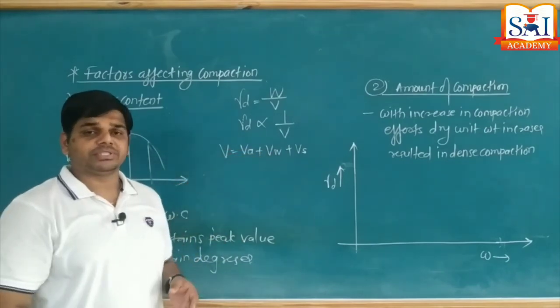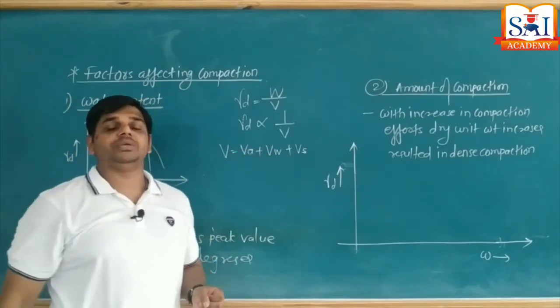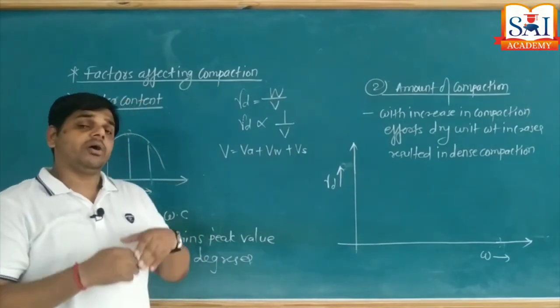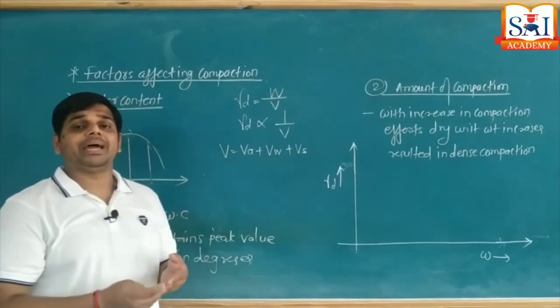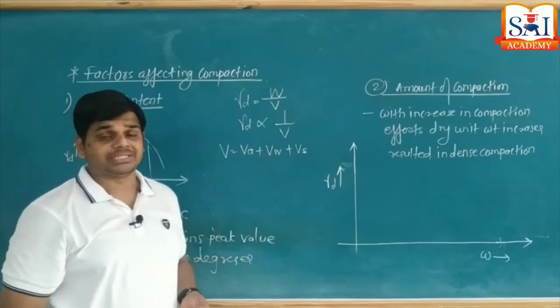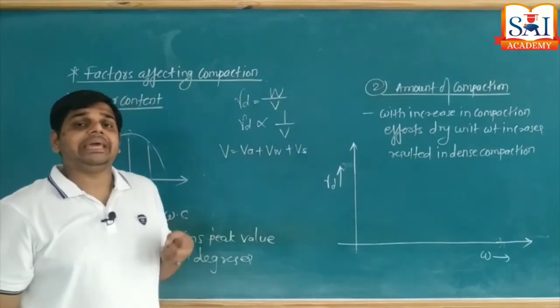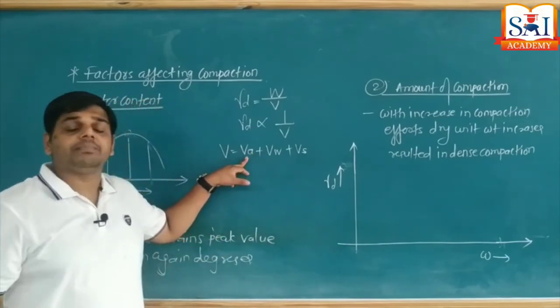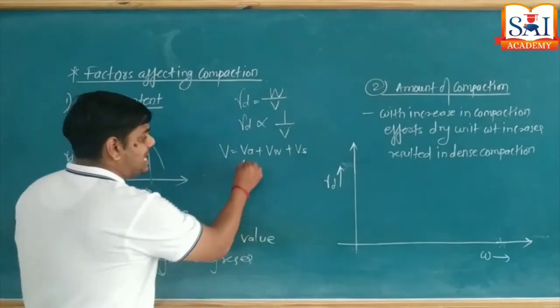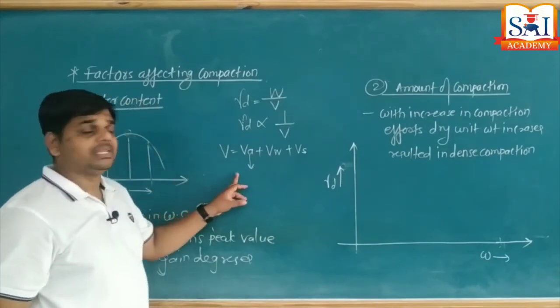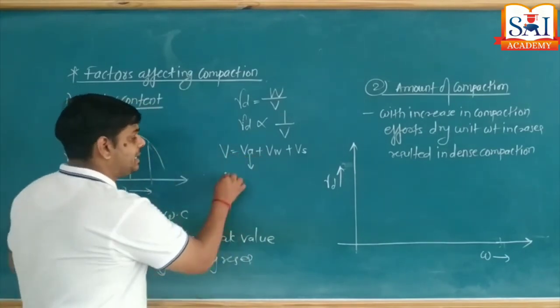During the compaction process, we are applying a number of blows by using a rammer, or in the practical field, we are going to apply load by using mechanical rollers. When those heavy rollers apply the load on a soil mass, air escapes. As air escapes, volume of air decreases. As volume of air decreases, the total volume of soil decreases.